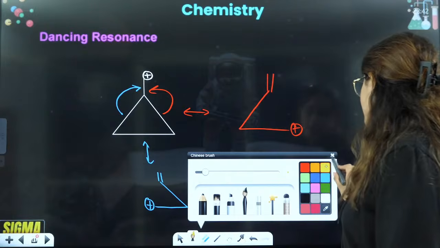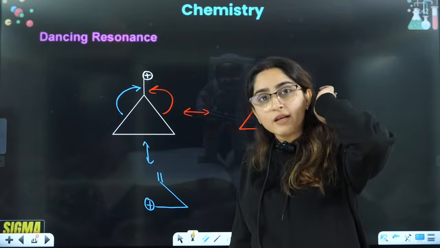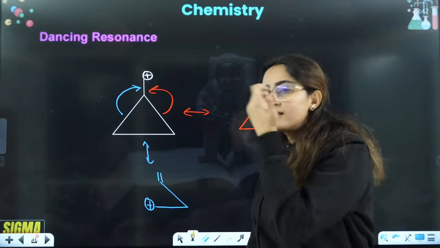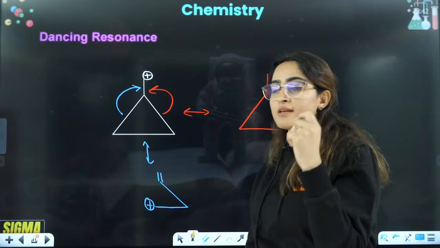And it is a very stable resonance. It is even more stable than back bonding. This happens because of the angle strain of a cyclopropane ring, right? That is why this resonance takes place.